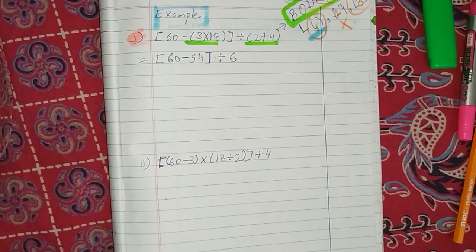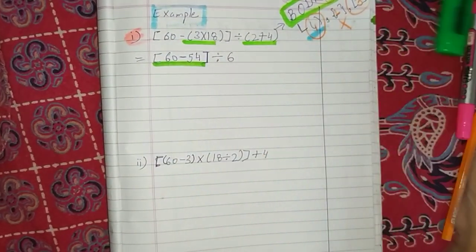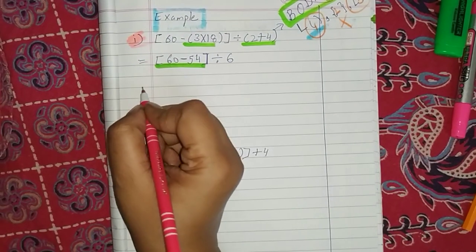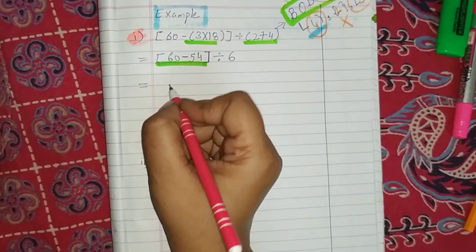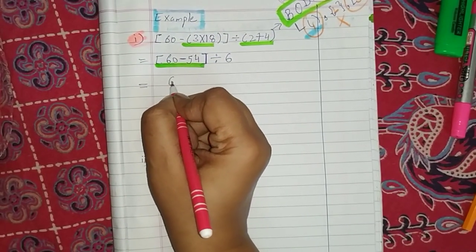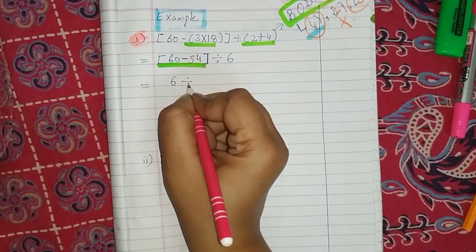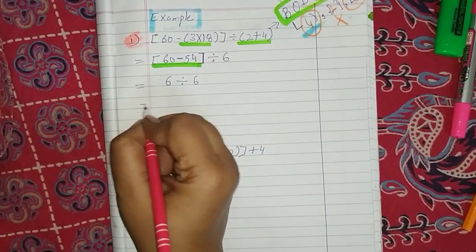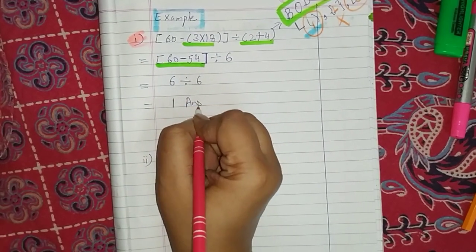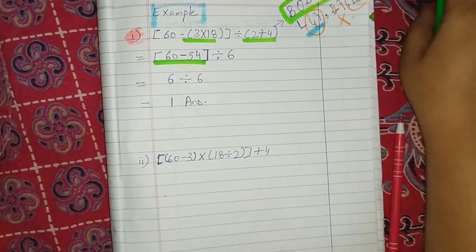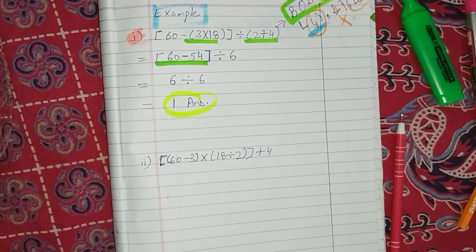Now, again bracket is there. See here. So, what we are going to do? We are going to pick this first. Now, 60 minus 54. What is there? 6. Open bracket. Once you have solved it, you can open bracket. Divide sign as it is. 6 divided by 6 is what? 1. So, what is your answer, children? 1. So, children, this is your answer. Clear?